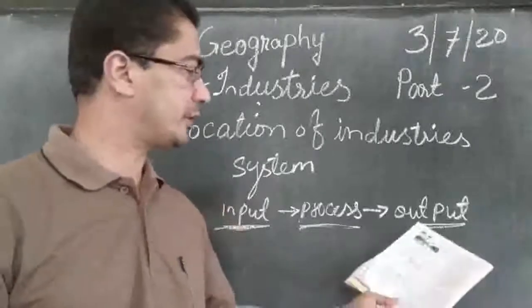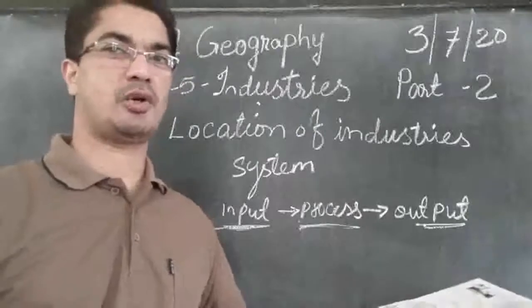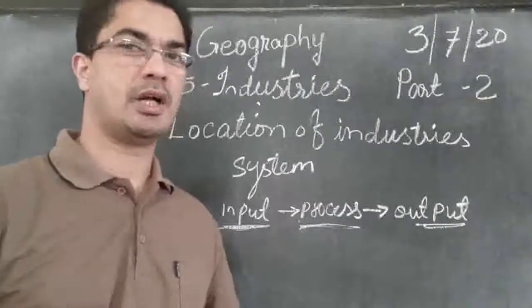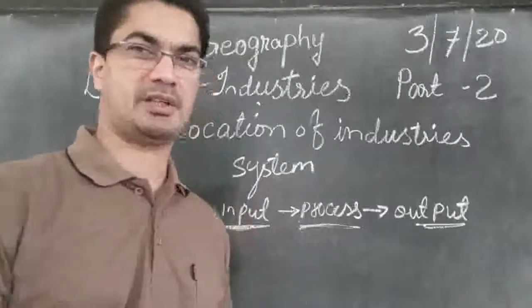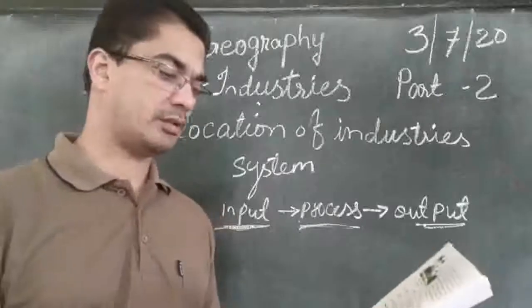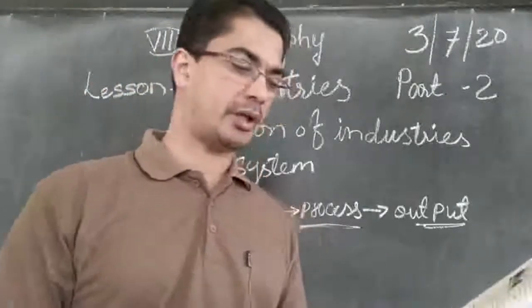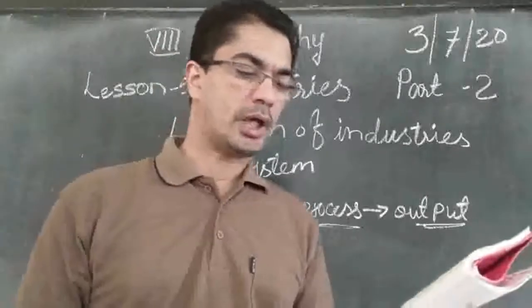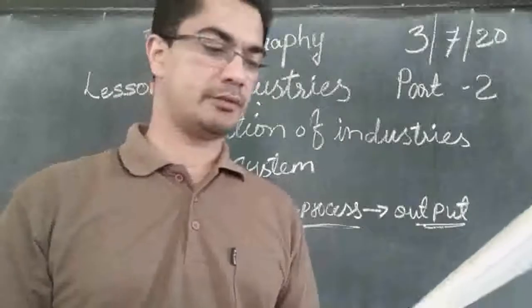So output means at the end the cloth is ready, and that cloth is sold in the market and we get profit, we get money. So that money and the product, that is called outputs. The profit that they make and the goods that they produce at the end, that is called finished product. The outputs are the end product and the income earned from it.